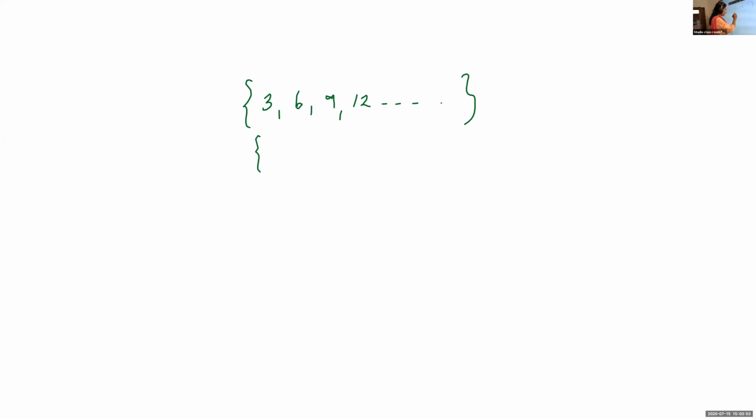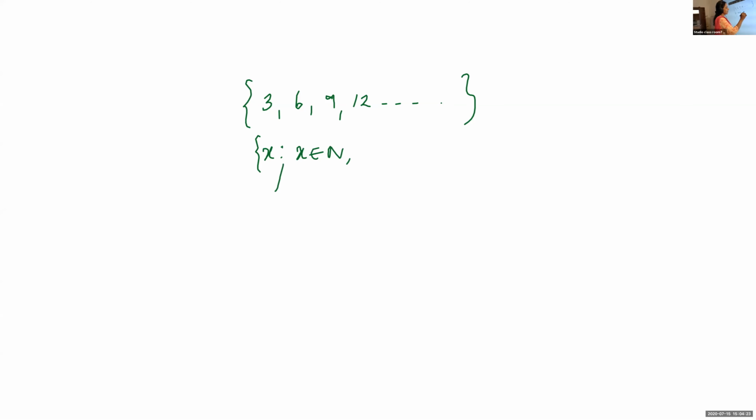Set of all x, x is a natural number, such that... here we have to give the condition, either we put a colon or a slash. Set of all x such that x belongs to N, and x is a multiple of 3.